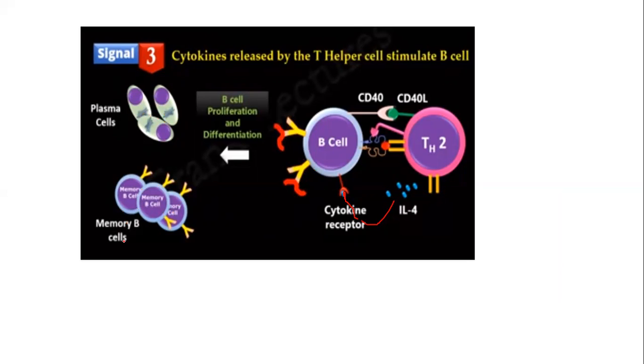And the memory B cell will keep this antigen in its memory, so that when the same antigen enters the human body, the memory B cell will secrete antibodies specific to this antigen. So the immune system will not take a long time to respond. This is the work of the memory B cell: it helps the immune system respond quickly because it has memory for the same kind of antigen. So this is the whole process of B cell activation.